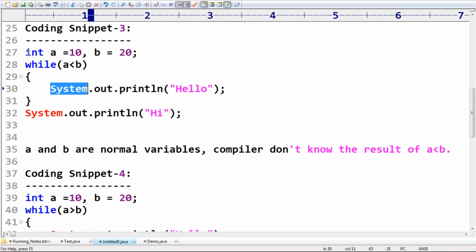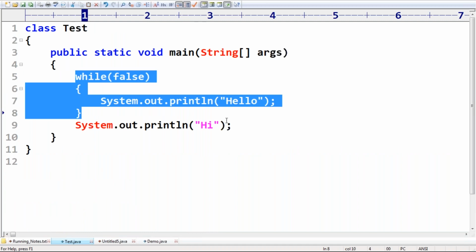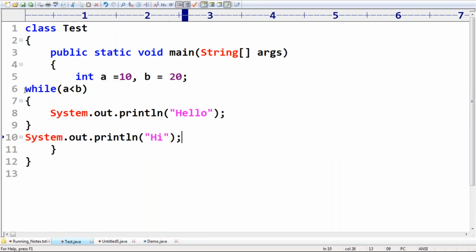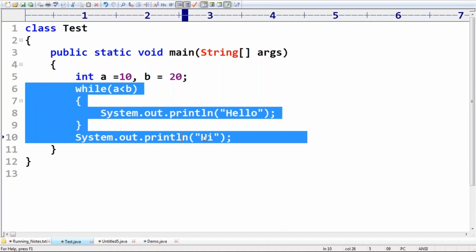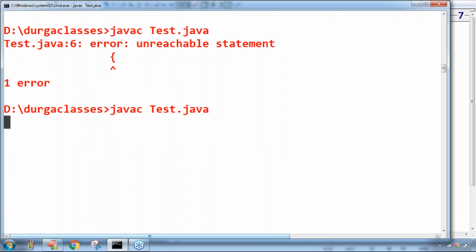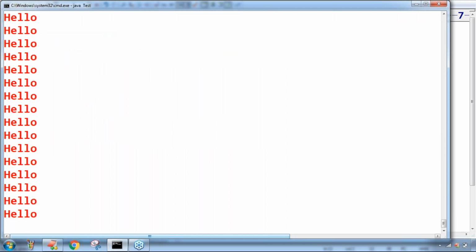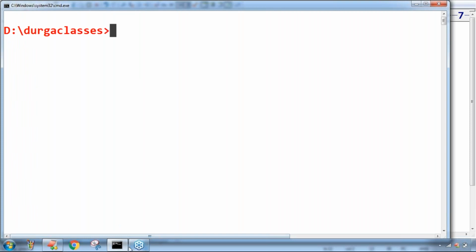Now take very special care. If I take this one, the answer is very simple: hello will be printed an infinite number of times. There is no compile time error and no runtime exception. Hello keeps printing infinitely, because the JVM is not responsible for identifying unreachable statements. Observe that. I'm pressing Control C. Any doubt?